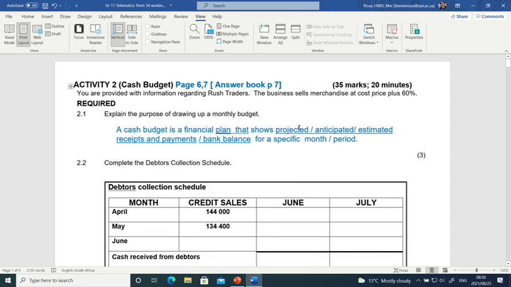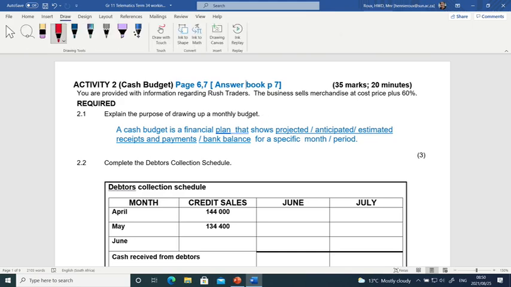The first question they ask us here is, explain the purpose of drawing up a monthly budget. And now they're actually referring here to a cash budget. Why do we prepare a cash budget? First thing, it's a plan, and so that is for the future. That shows projected or anticipated or estimated receipts and payments, not income and expenses, because it is a cash budget that we are referring to. And that will be for a specific month or a specific period, for 3 months or for 6 months.